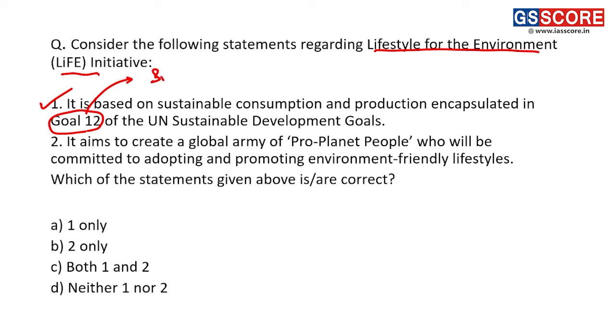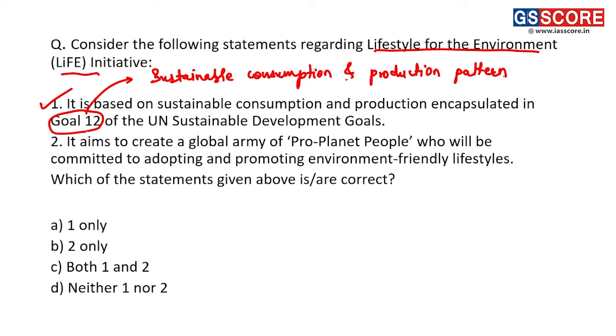It talks about sustainable consumption and production patterns. Right. So it is a kind of behavioral change in the lifestyle of people so that their lifestyle becomes more sustainable towards the environment. First statement is correct.